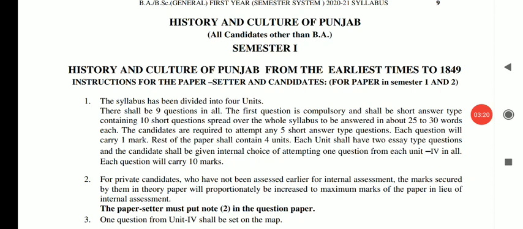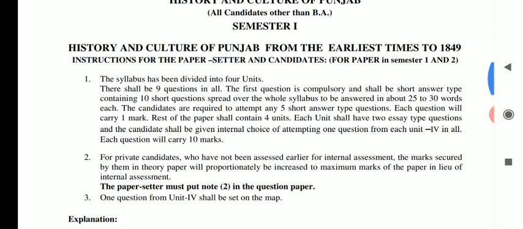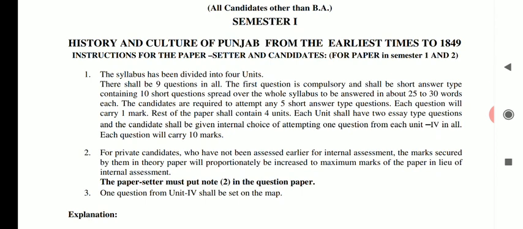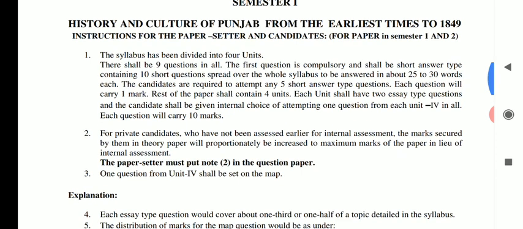Now we are discussing the syllabus of History and Culture of Punjab for all candidates other than BA for the first semester of Punjab University Chandigarh and its affiliated colleges. The syllabus has been divided into 4 units. There shall be 9 questions in all. The first question is compulsory and shall be short answer type, containing 10 questions spread over the whole syllabus, to be answered in about 25 to 30 words each.